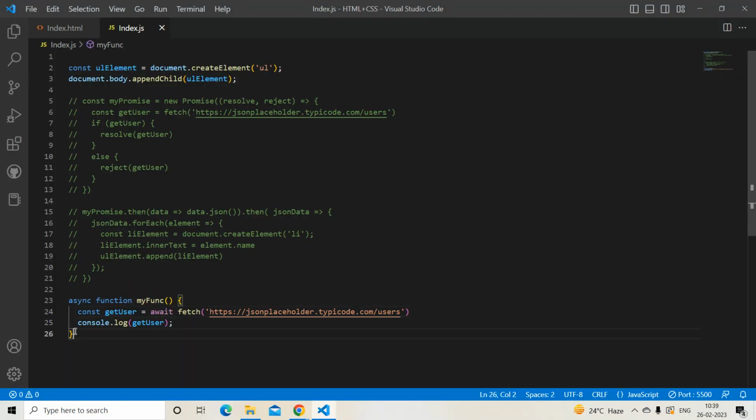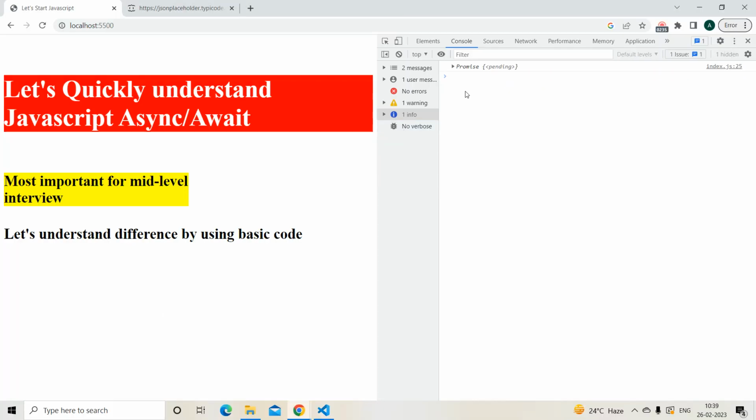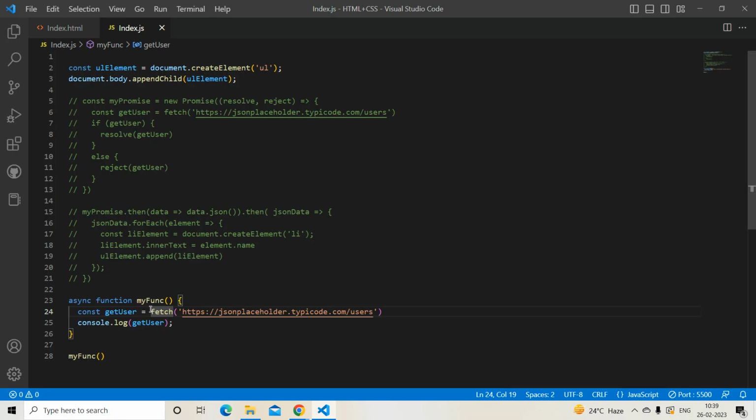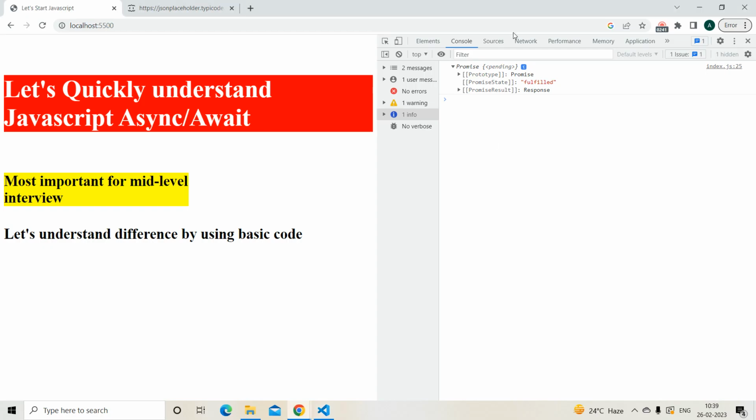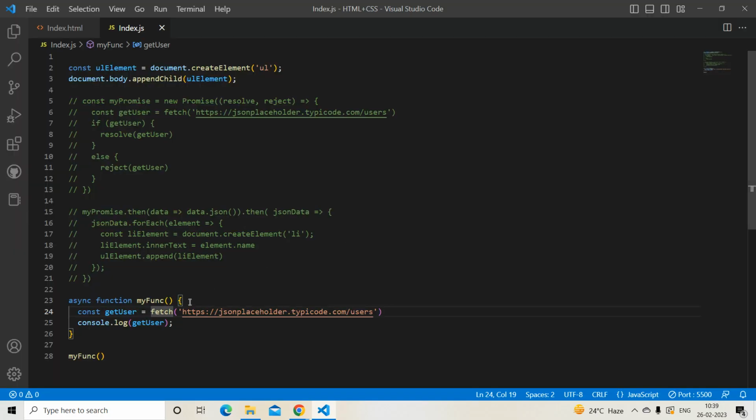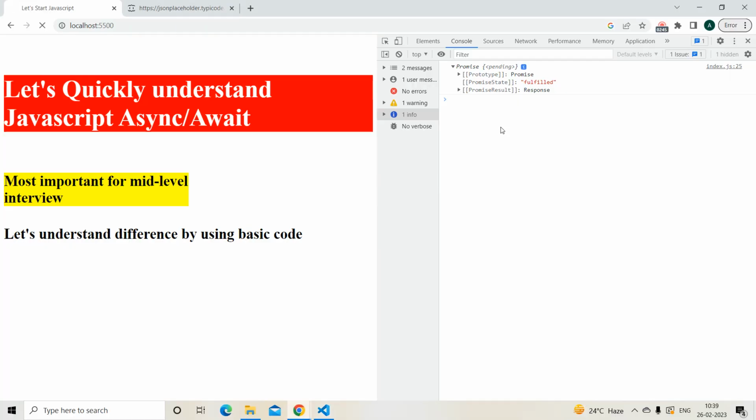Oh, okay, so I need to call this function. I will remove this await just to show you. So you can see this is coming like this, promise pending, but it will not work. So to work, I need to write await. Once I write it, I am getting the response.